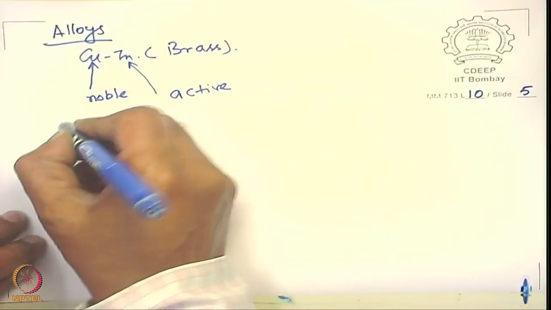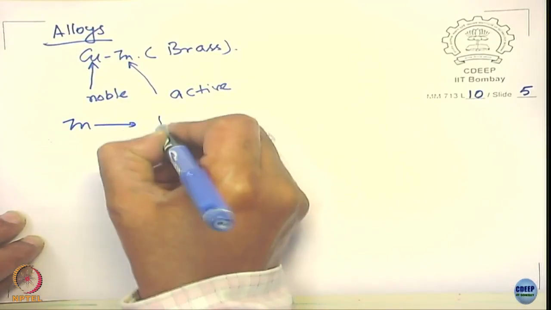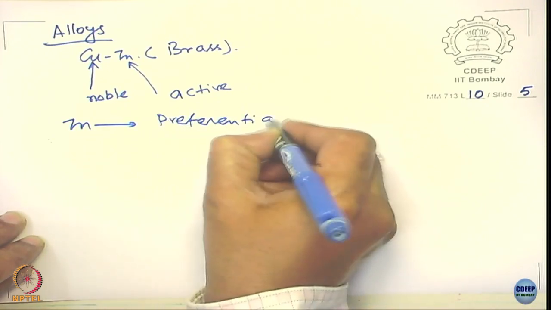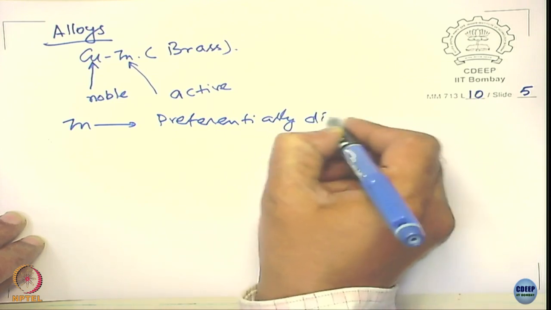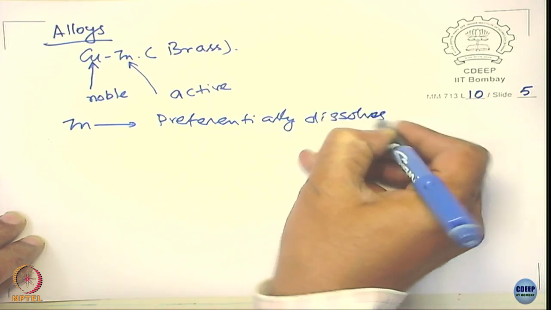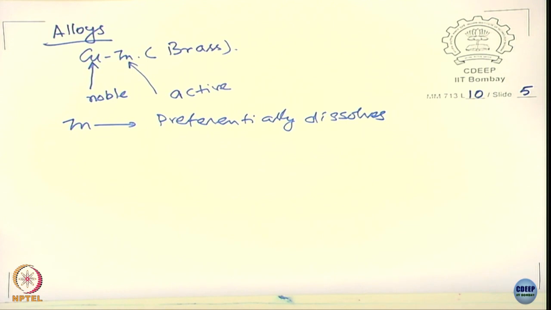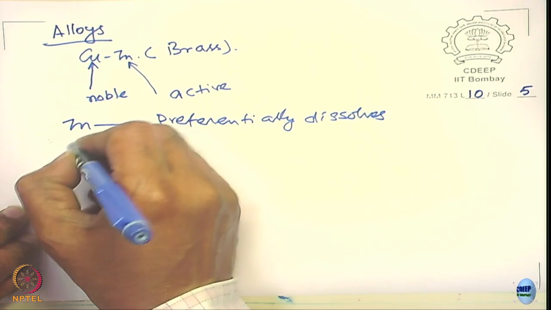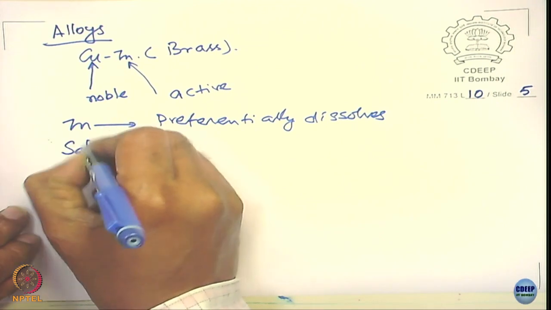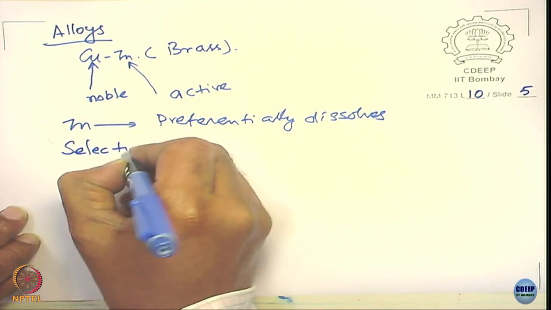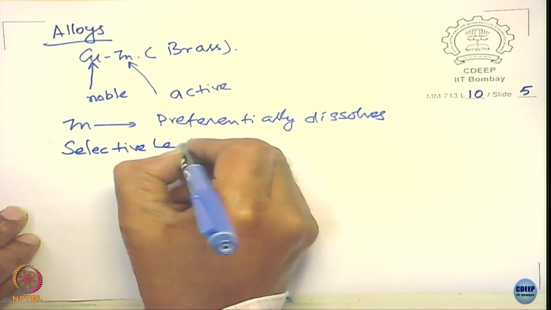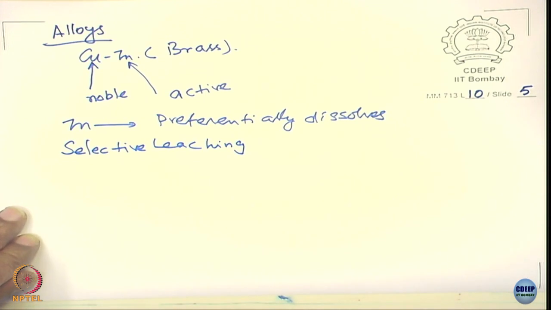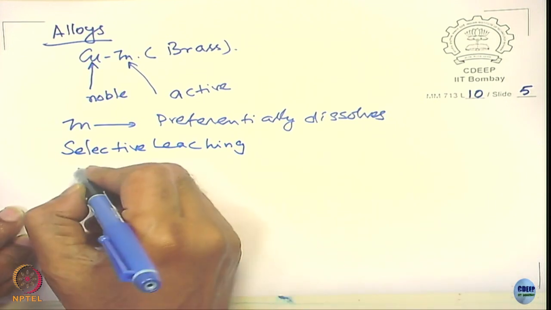In this case, zinc preferentially dissolves. Okay, and you call this as selective leaching, and it occurs at the atomic level.